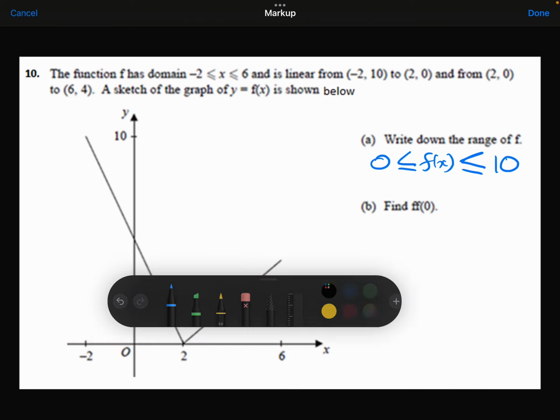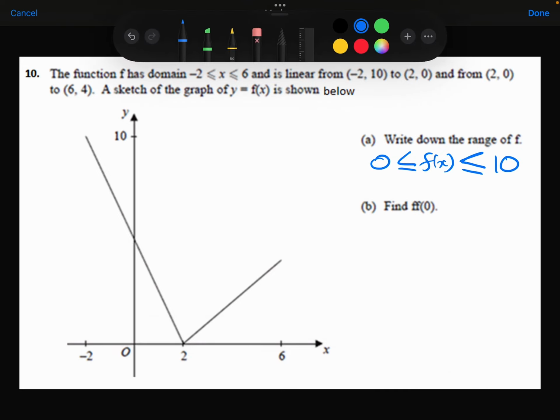Right, part B says to find f of f of 0. So we want to substitute 0 into f, get our answer, and then we will substitute that into f again. So f of 0, let's work that out first. What do we get when we substitute 0 into our function? Well, here x is 0, so what's this here?